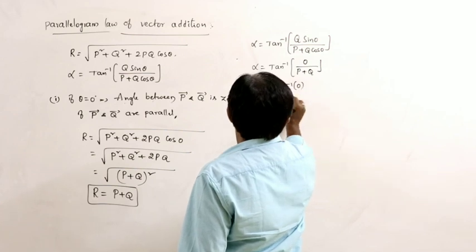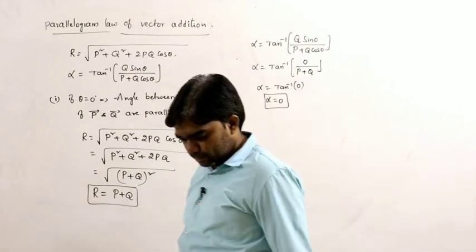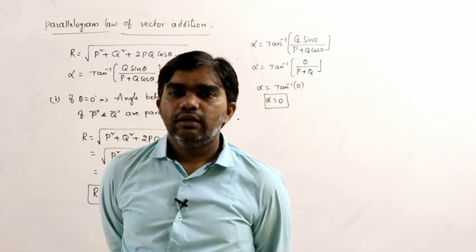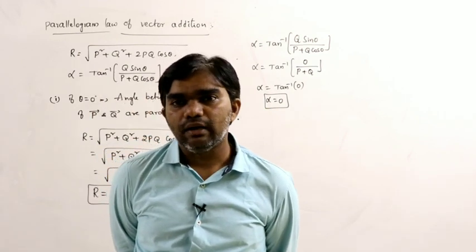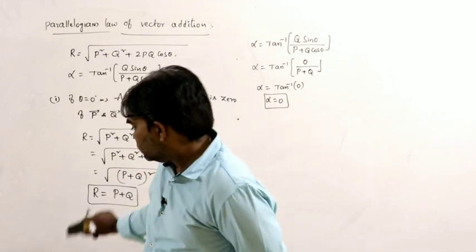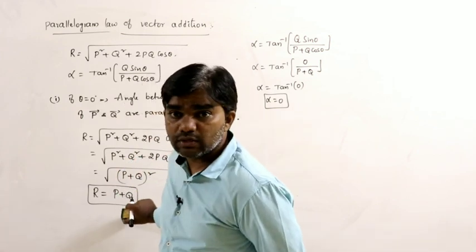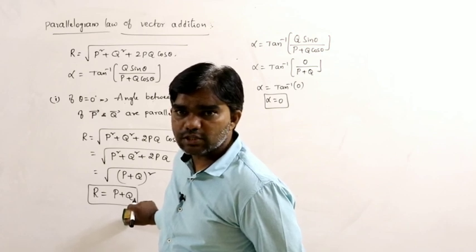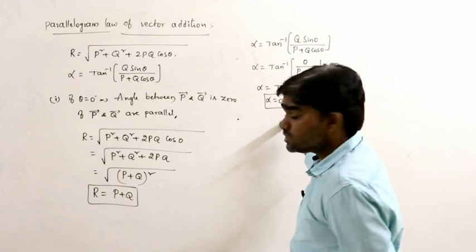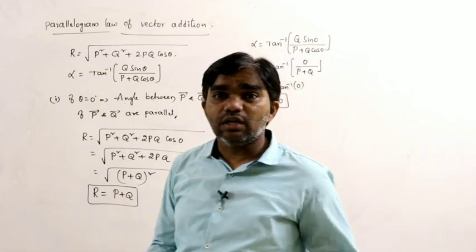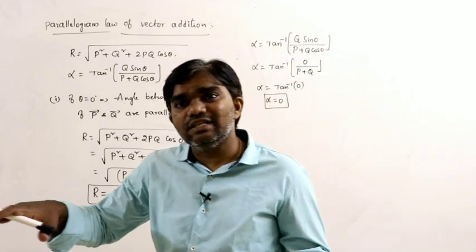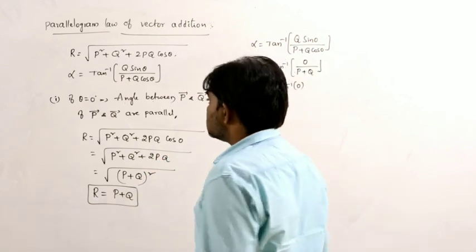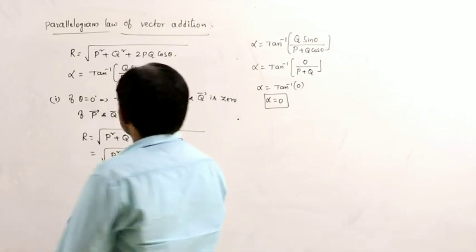Therefore alpha equals 0. That means if two vectors are parallel to each other, the magnitude of the resultant is P plus Q, and the direction of the resultant alpha is equal to 0. So both the vectors must act in the same direction, and the resultant also acts like this. So that is the first condition, if theta equals 0.